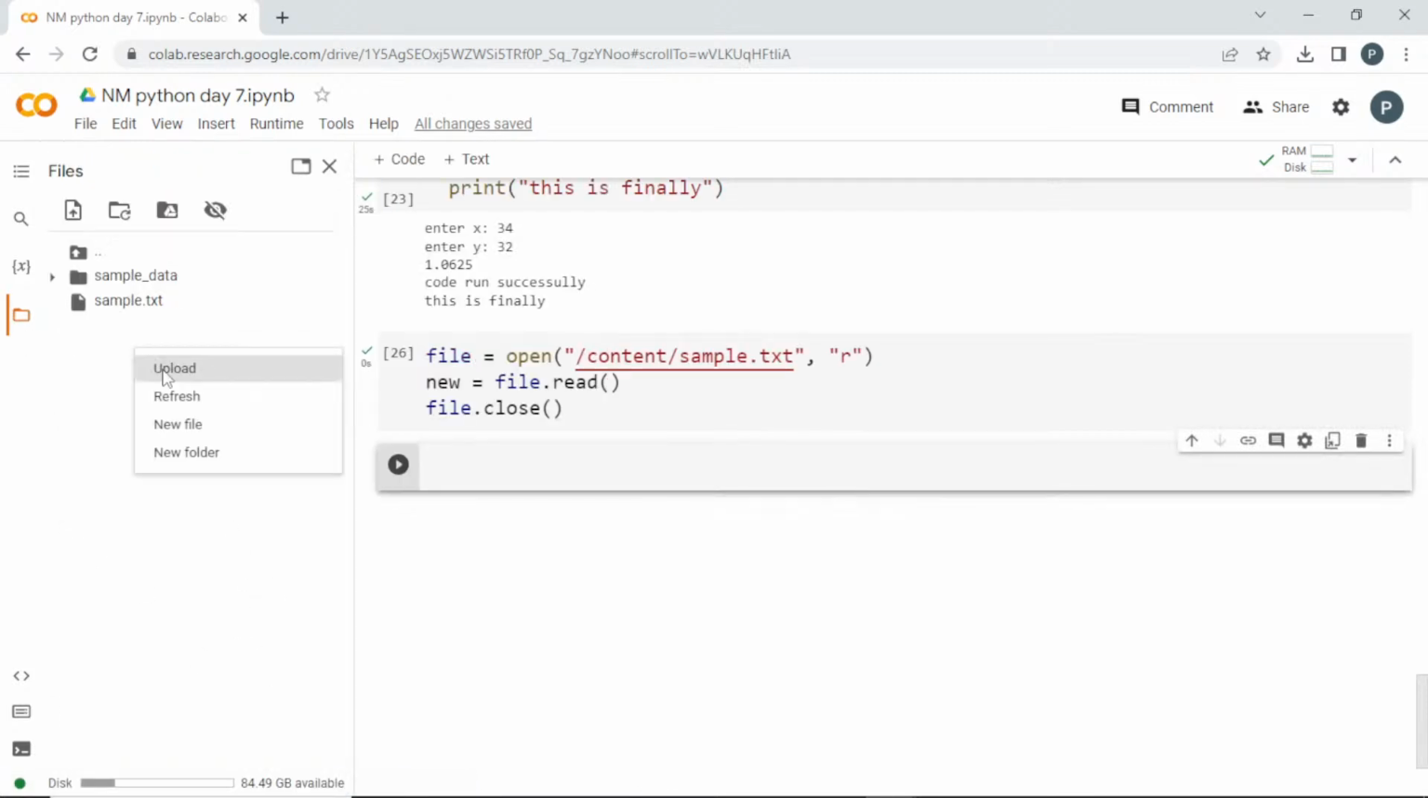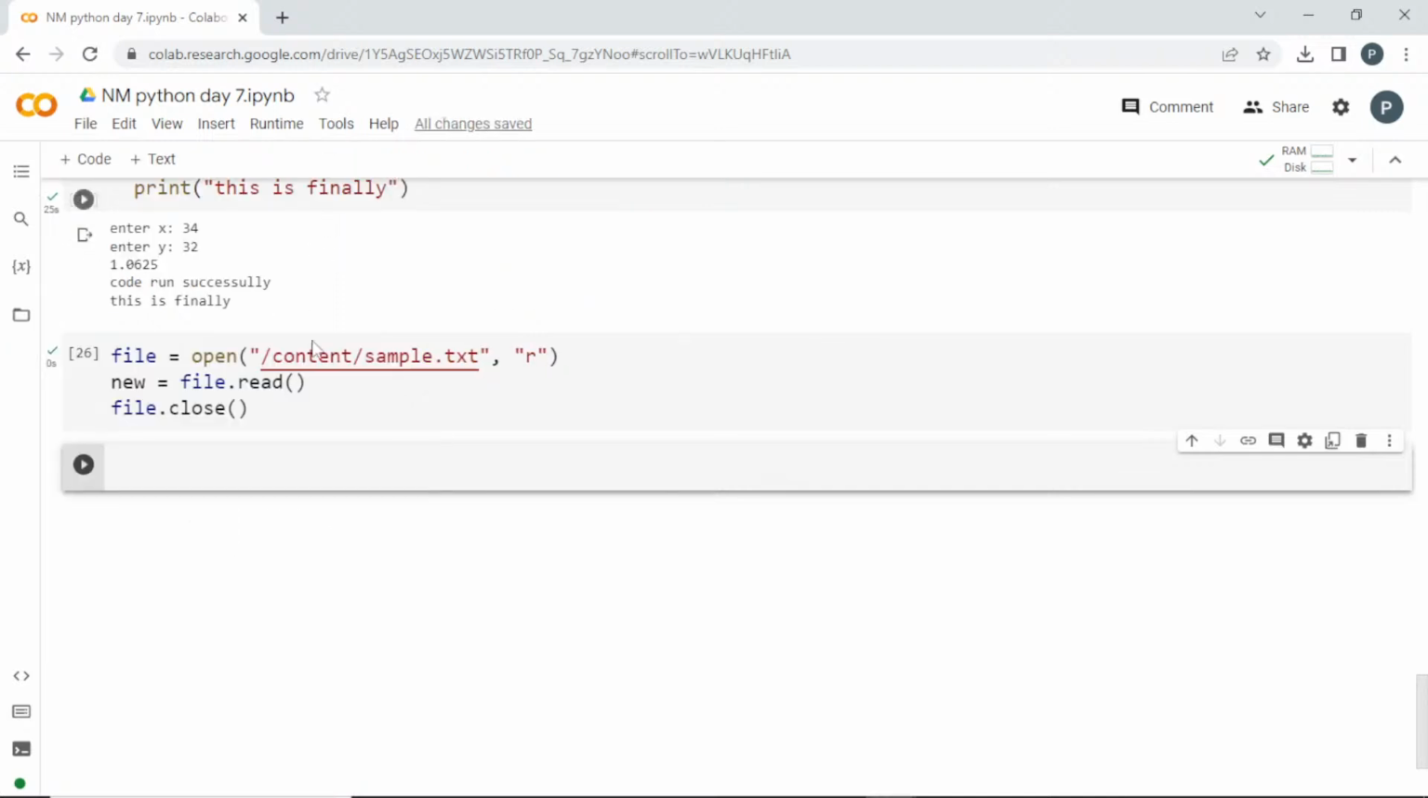Now let me create a new file. See here, we only have this sample, right? I'll refresh it. Only one file is there. Let me create a new .txt. Let me write file is equal to open. And can you guys tell me what option we have to use? What is the mode to create a new file?